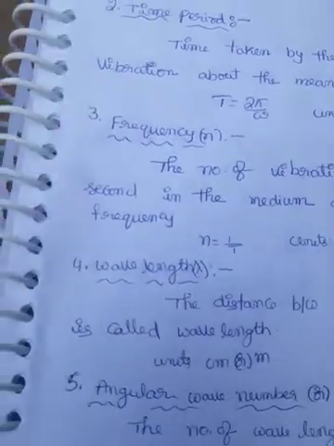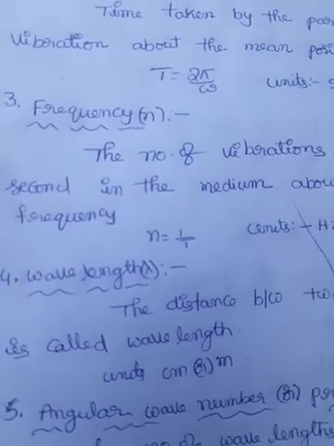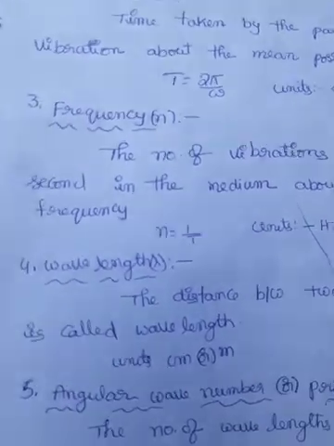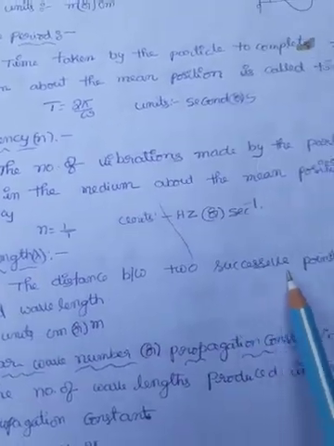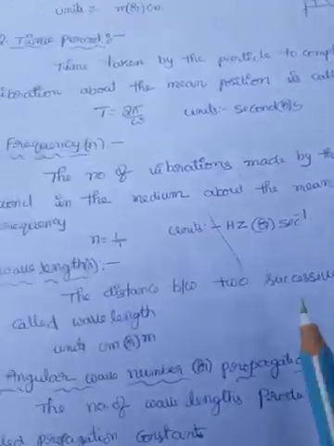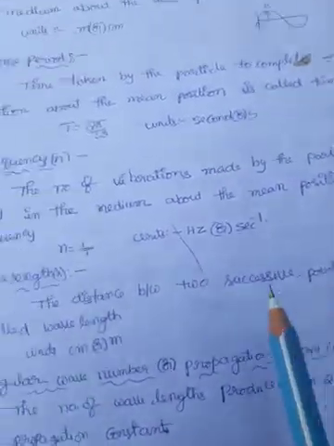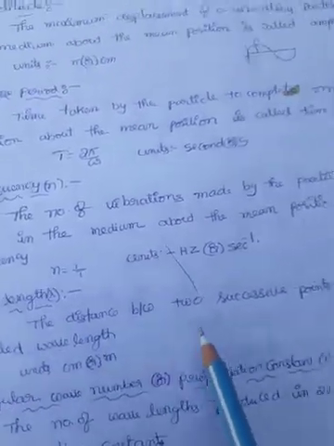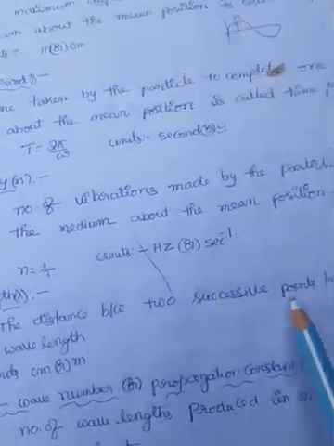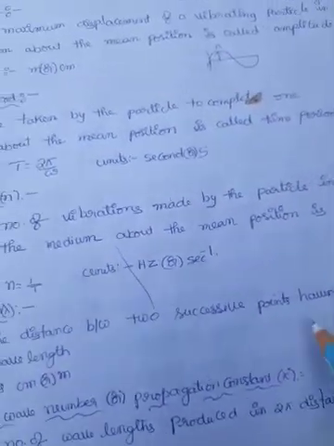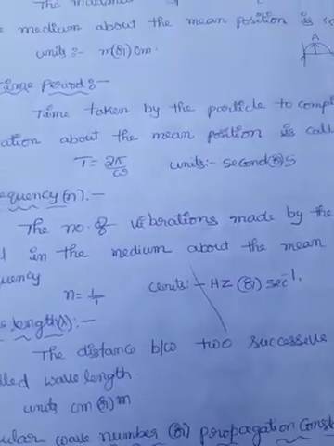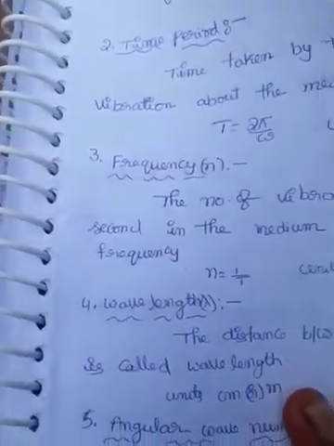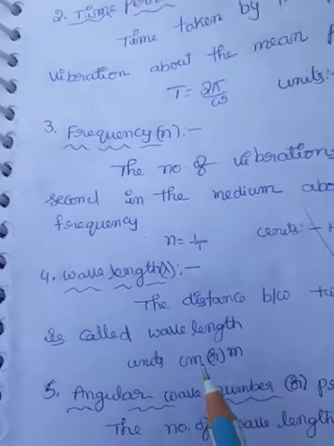Next one is an important definition. Wavelength, lambda. Wavelength is represented with lambda. The distance between two successive points having the same phase is called wavelength lambda. Units is centimeters or meters.